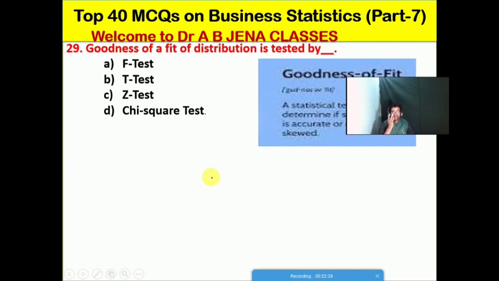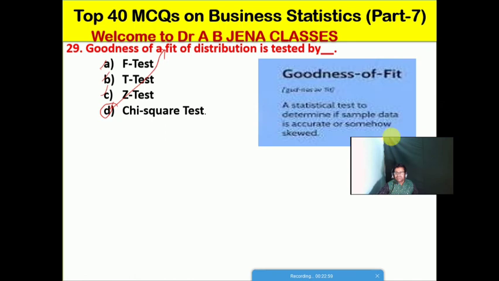So next one we will see: goodness of fit of distribution is tested by which test? A, F test; B, T test; C, J test; D, chi-square test, friends. No doubt, friends, D is the right option for this MCQ. Friends, what is the meaning of goodness of fit? It is a statistical test to determine if the sample data is accurate or somehow skewed. It's known as goodness of fit.